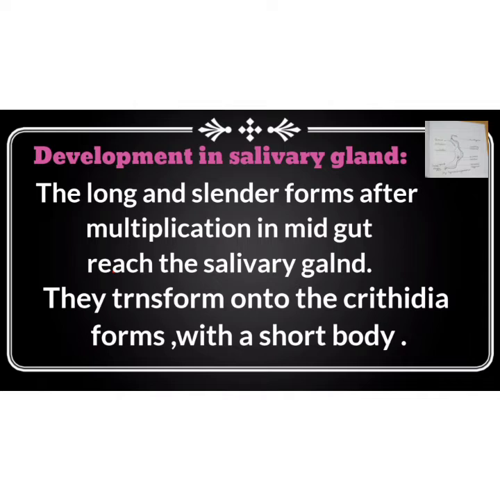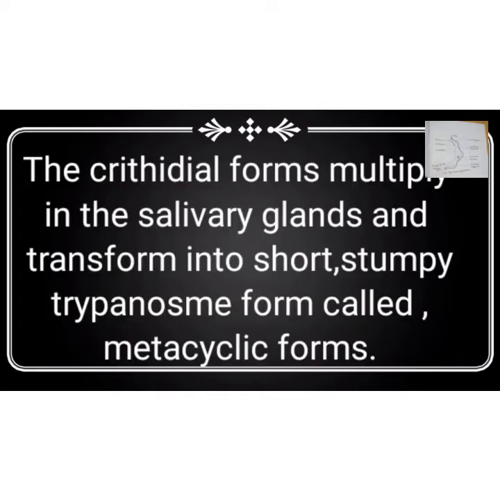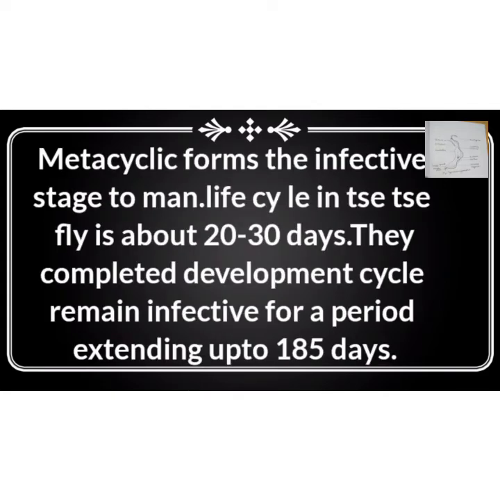The long and slender forms after multiplication in the midgut reach the salivary glands. Here they transform into Crithidia forms with a short body and kinetoplast in front of the nucleus. The crithidial form now multiplies in the salivary glands and transforms into short stumpy trypanosome form called the metacyclic form. These metacyclic forms represent the infective stage to man.